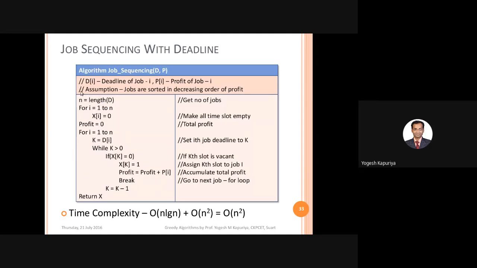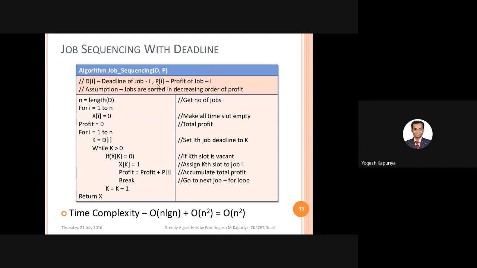The first step will be you have to sort the jobs in order of their profit. That is what we have assumed over here, right? Just for simplifying the algorithm, we have assumed that the jobs are sorted in decreasing order of profit. That means you will first start with scheduling the highest profit job. So the first step is sorting on this P in decreasing order. That means you will start with the largest profit job.